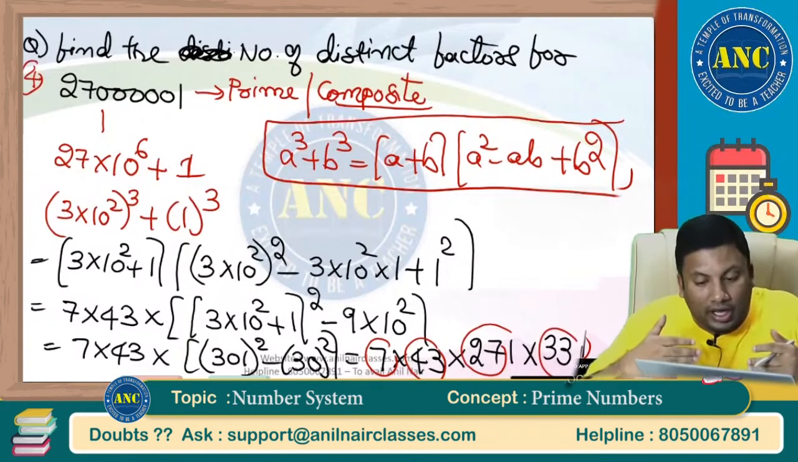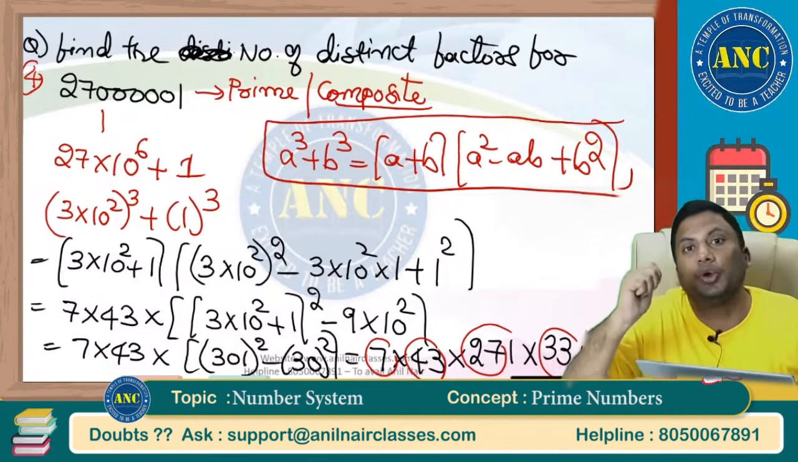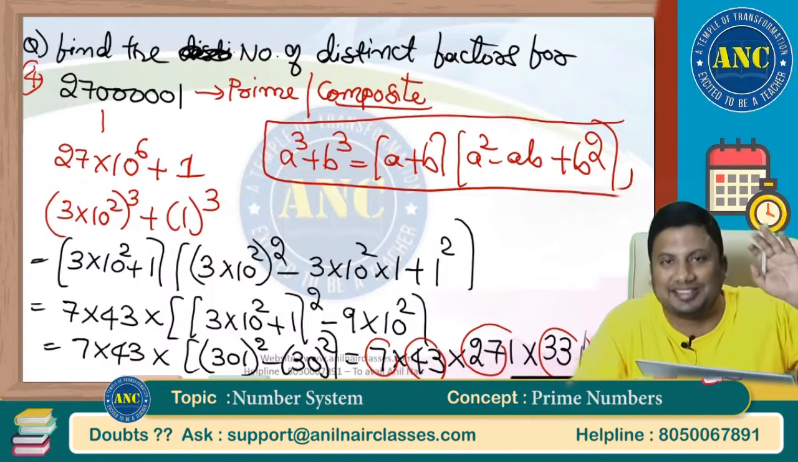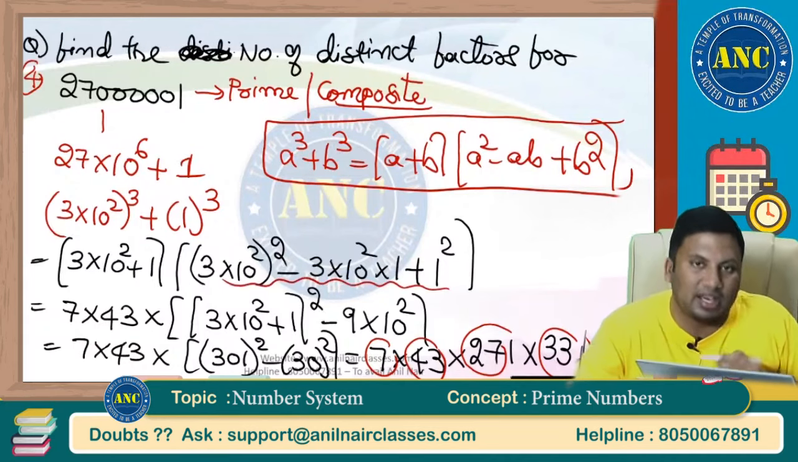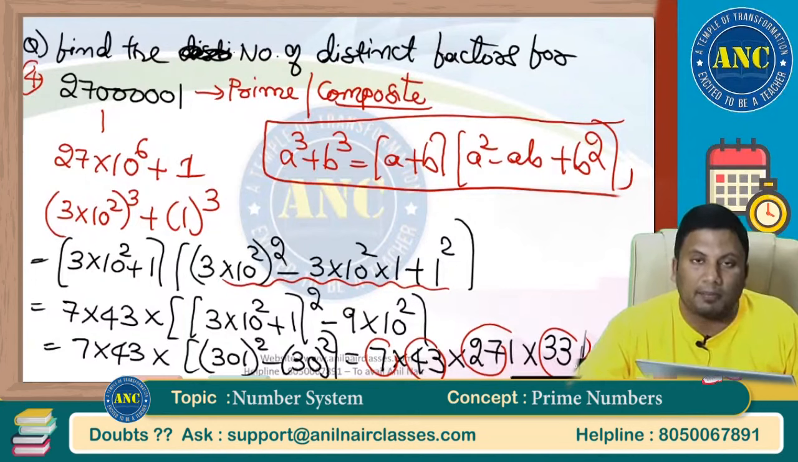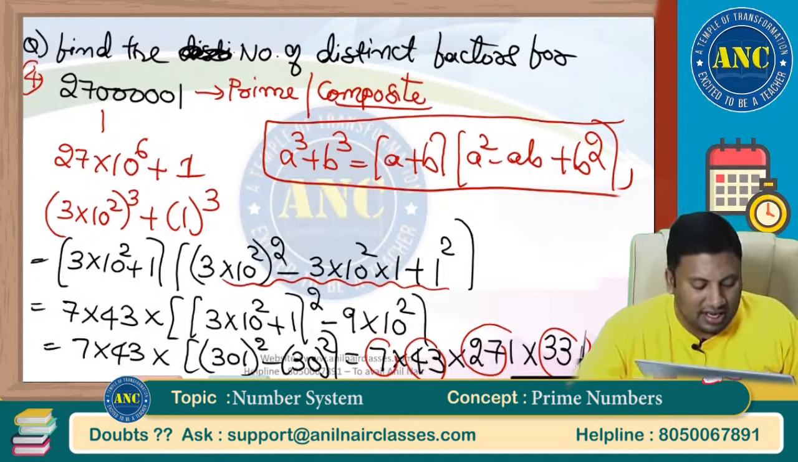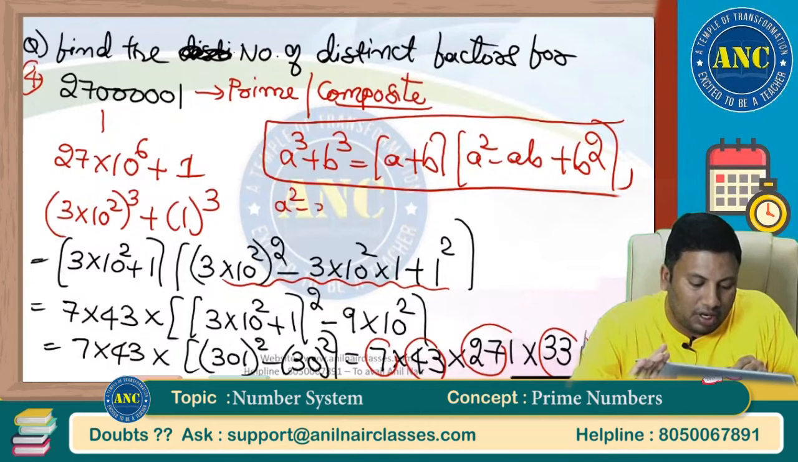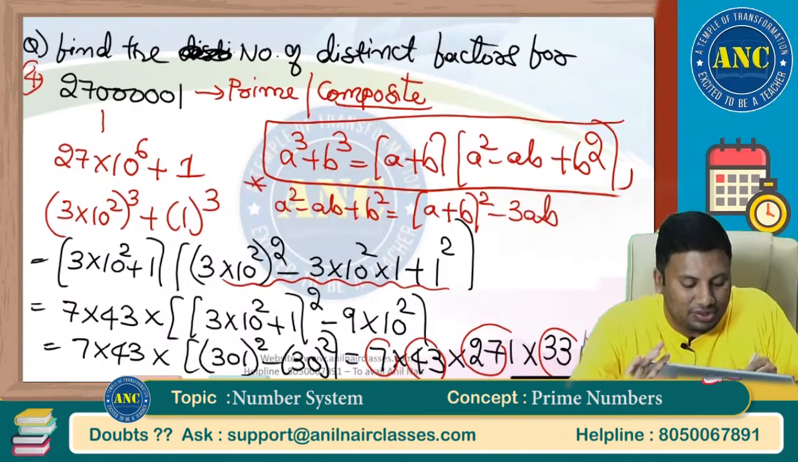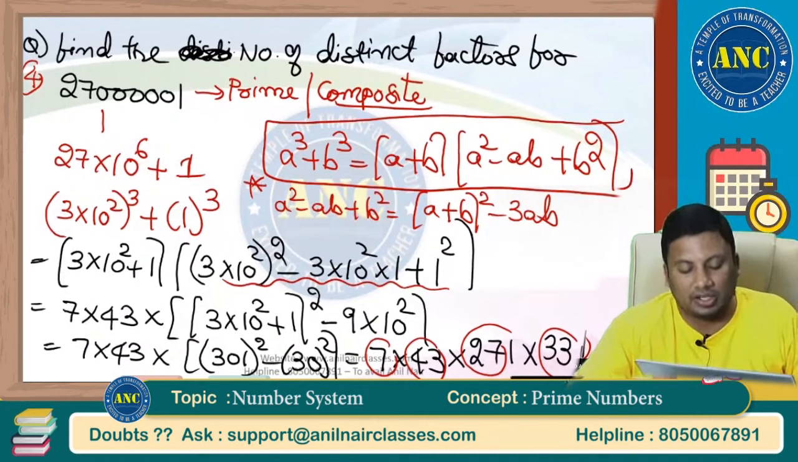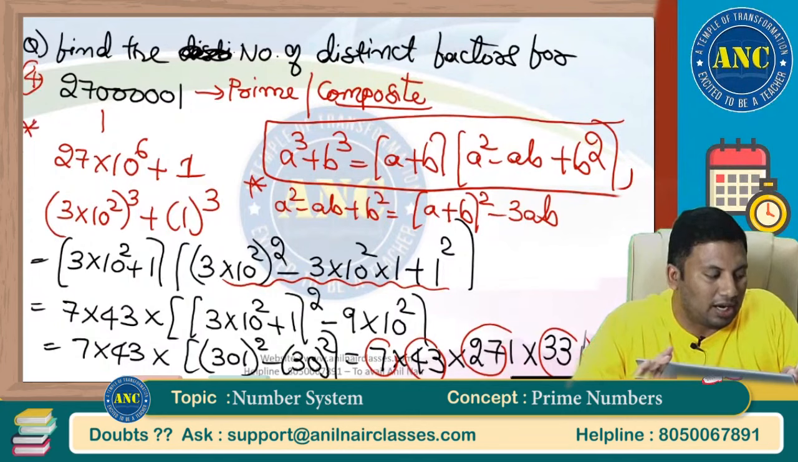Generally, finding prime factors using A cube plus B cube is something which you have not seen in any of the textbooks. How am I writing A square minus AB plus B square? As A plus B whole square minus 3AB. This is what I used to solve the problem: 3 into 10 square plus 1 whole square minus 9 into 10 square. Please put a star mark on this question.